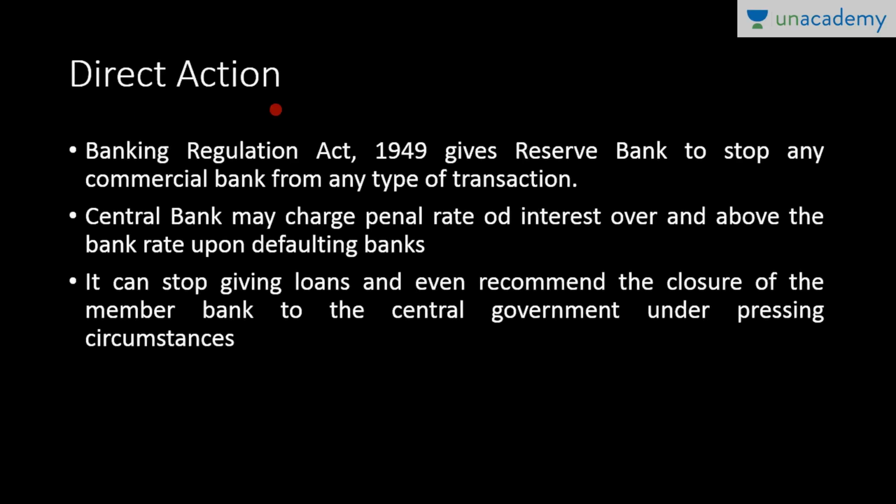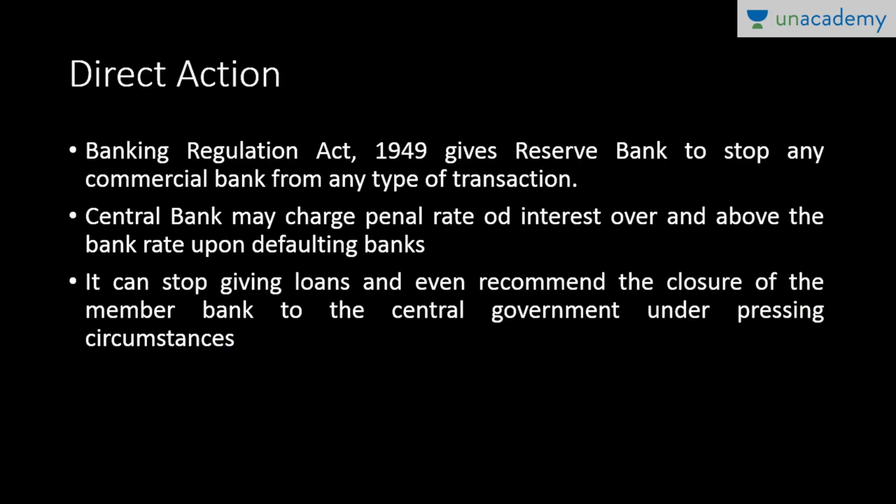Now next is direct action. The Banking Regulation Act of 1949 empowers Reserve Bank to stop any commercial bank from any type of transaction. RBI is the ultimate authority while monitoring the operations of any commercial bank, and the central bank may charge a penal rate over and above the bank rate upon defaulting banks, and it can also stop giving loans and even recommend the closure of the member bank to the central government under pressing circumstances.